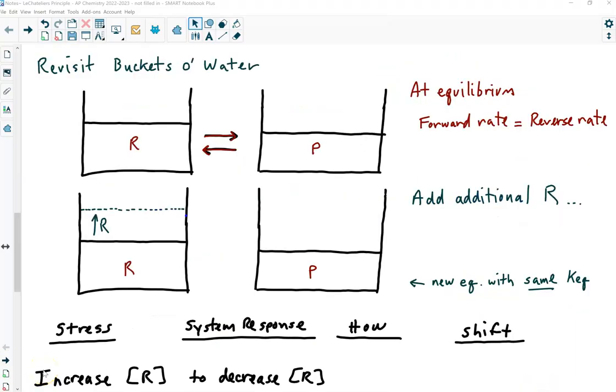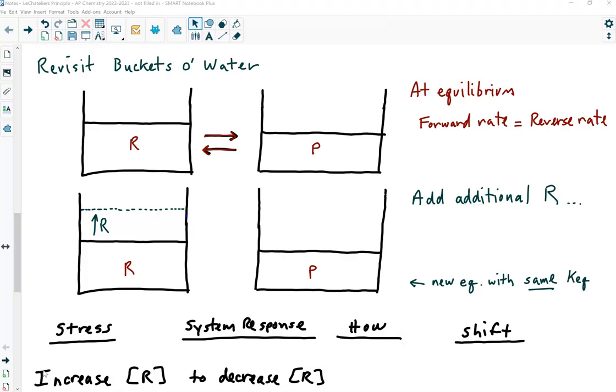Depending on which size beaker we had on the forward or reverse reaction, some of ours ended up like this, where at equilibrium the reactant to product ratio, this looks like about a 3-to-2 ratio, and it was there. Those reactant and product concentrations stayed constant, and the forward rate and reverse rate were equal.